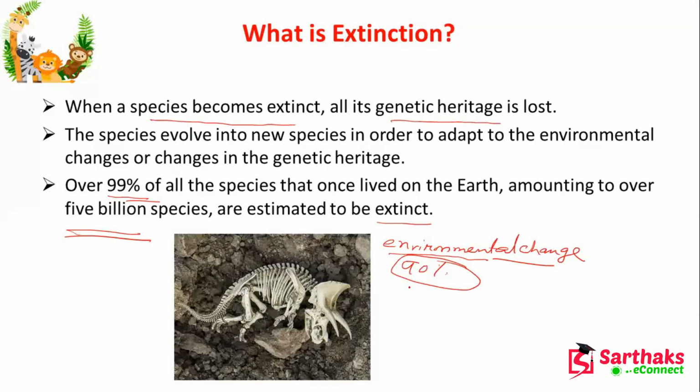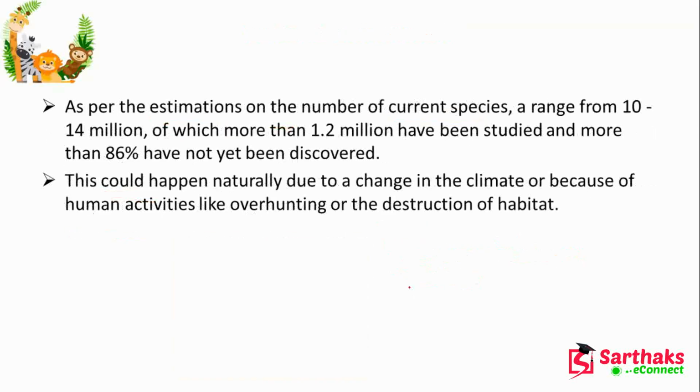But 90% is due to our activity, due to our irresponsibility, so we lost them. So 99% of all the species that once lived on the earth, about 5 billion species, are estimated to be extinct now.